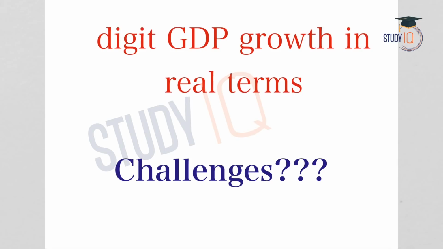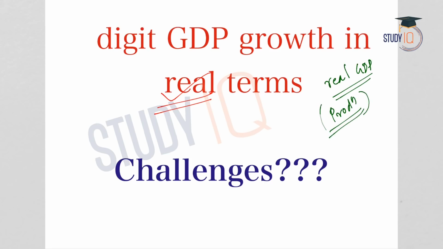And when it comes to our topic, see, the government is targeting a double-digit GDP growth in real terms, which means that the government is trying to achieve double-digit growth in real GDP, which means that the production should necessarily increase. With an increase in the price or with an increase in inflation, the nominal GDP may increase.